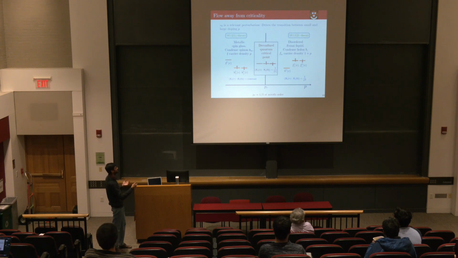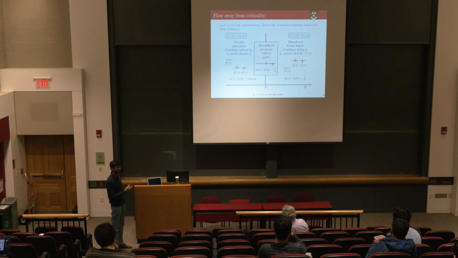whereas if I go on the other side, I can condense the spin-ons using the SU(2) algebra, and I get the metallic spin glass phase. And here the spin correlator is actually a constant. So this is the phase diagram, and this is the deconfined critical point that we found. And interestingly, at the 0th order, we can also find the value of this critical doping, and it's 1/3.